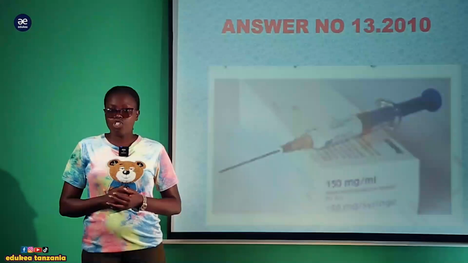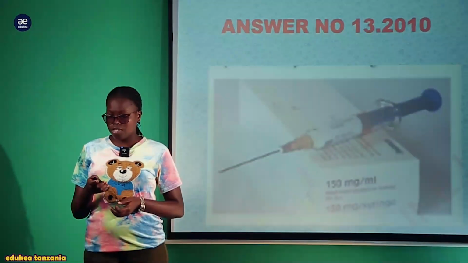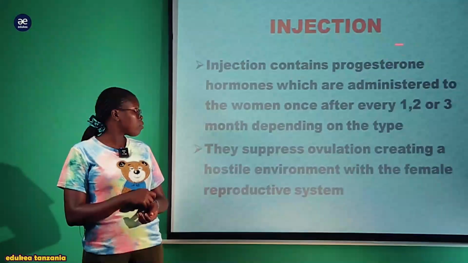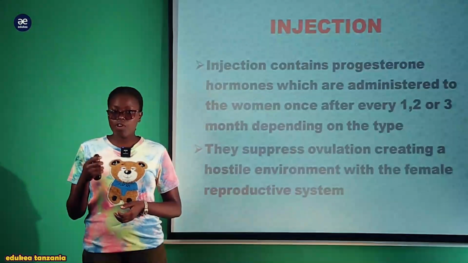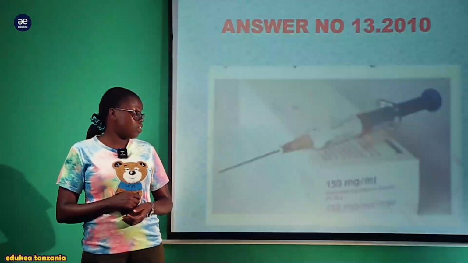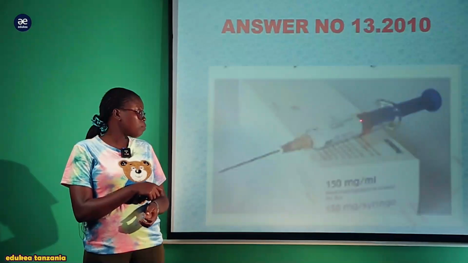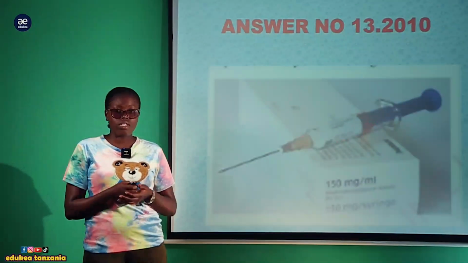This is an example of the injection, which are syringes that contain the progesterone hormone only. The pills contain estrogen together with progesterone, but these injections contain only progesterone, which is injected.